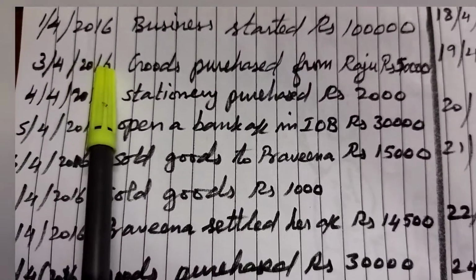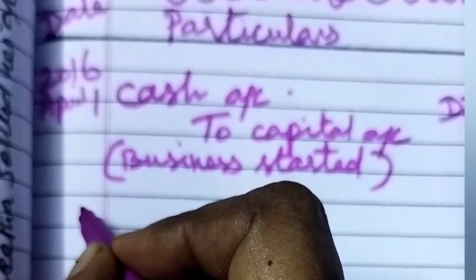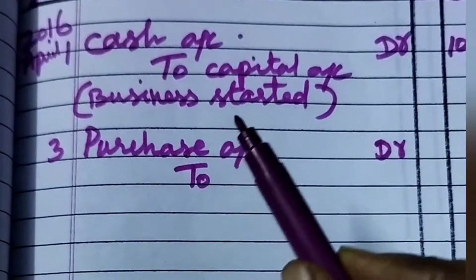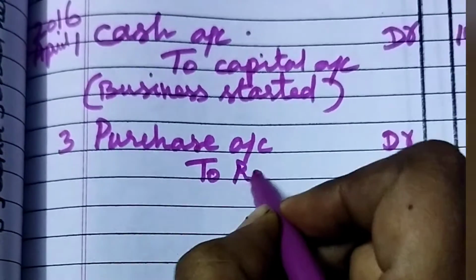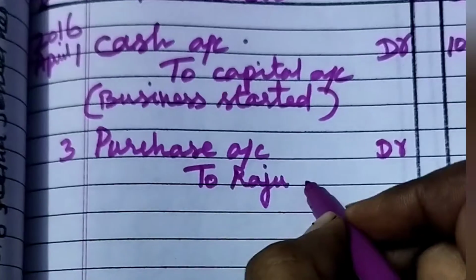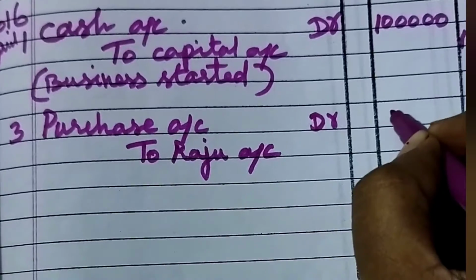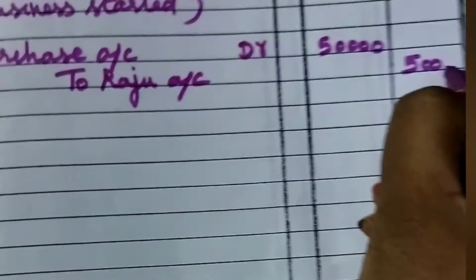3rd April 2016. Goods purchased from Raju, rupees 50,000. What's the date? 3rd. So we have to write 3rd. Then what's the journal entry? As per real account, debit what comes in. So purchase account should be debited. So purchase account debtor to Raju, because Raju is the giver. It's a personal account. So we have to credit the Raju account. What's the amount? 50,000. So under the debit column, 50,000. Under the credit column also 50,000. Okay, what is the narration here?